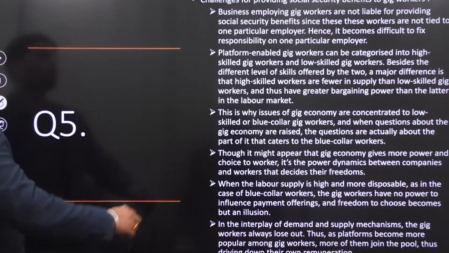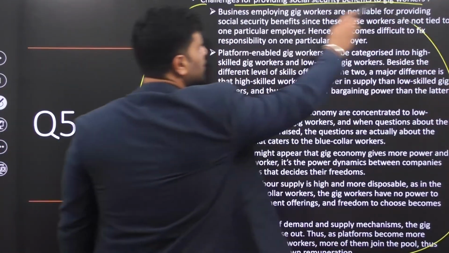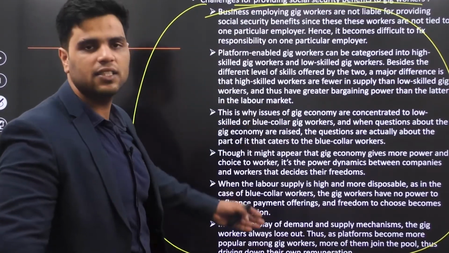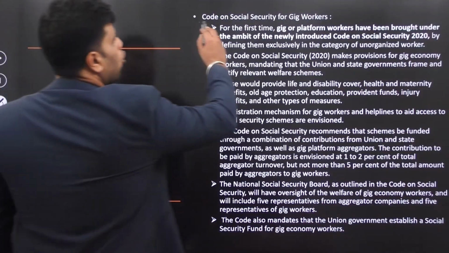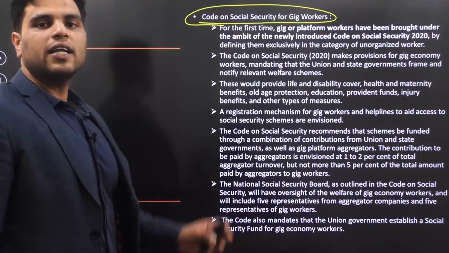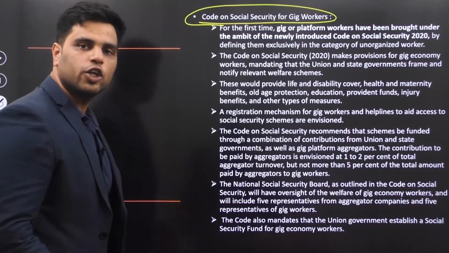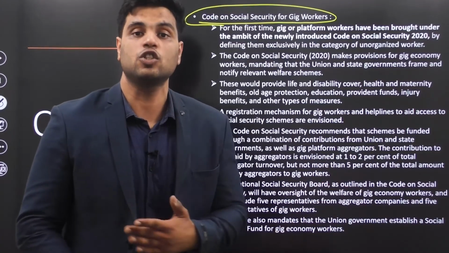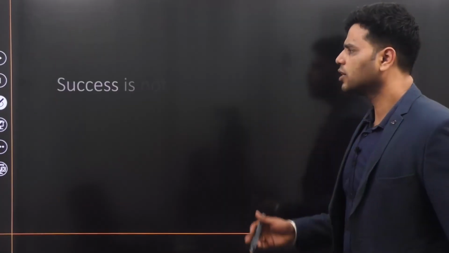Now, the second part of the question is challenges for providing social security benefits to gig workers. It is mentioned over here. You can see that it's pretty easy to understand. That's why I'm not spending time on explaining this part. It's very easy to understand the challenges faced by gig workers. And the last part is the Code on Social Security for gig workers. What has the government done to provide social security to gig workers? So the government enacted the Code on Social Security. In that law, the government enacted certain provisions through which even gig workers shall be covered under various social security schemes. All right. So it's pretty easy. You can take a look at this.